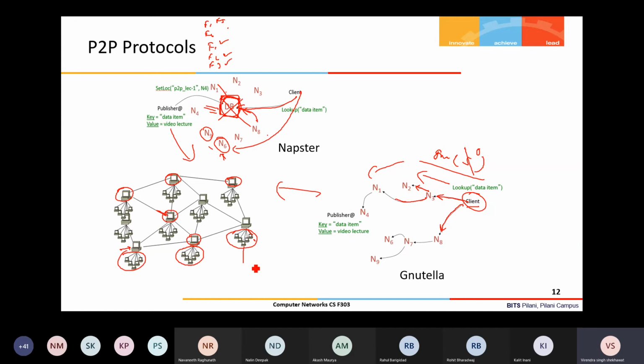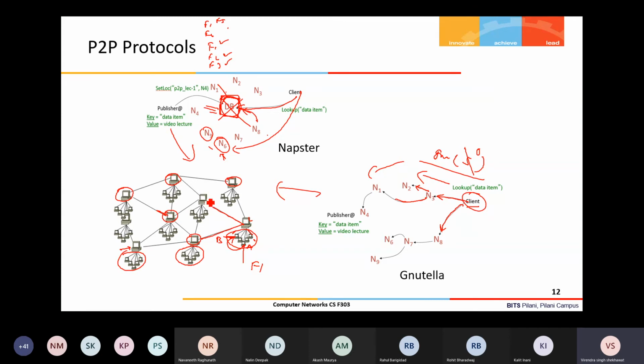Now suppose this client is looking for some file F1, so first it will contact its super node. The super node has all the file information for the clients which are directly connected to it. If the file is available there, then node A will immediately get information from the super node that the file is available with B, and you can download from B, so it will request B. If the file is not available, then the super node will do the flooding, but this flooding is among the super nodes only.